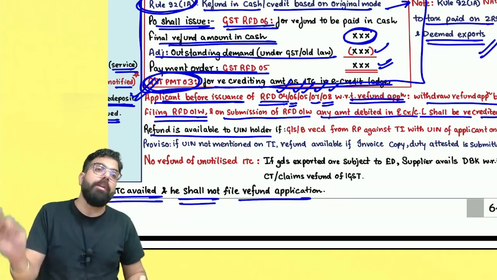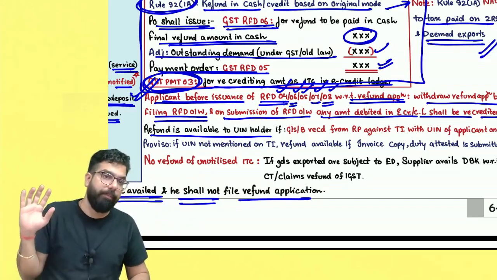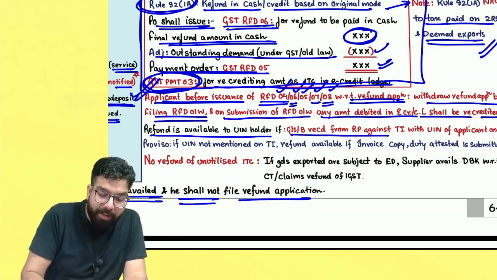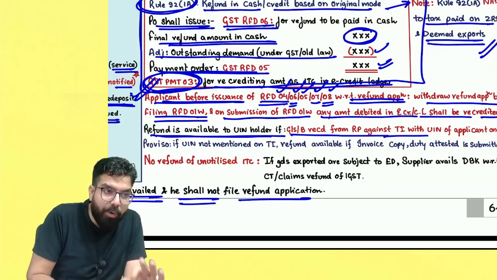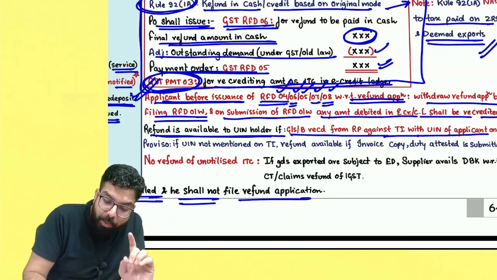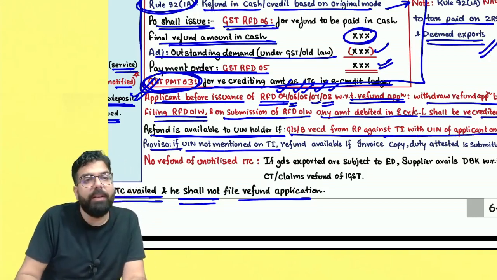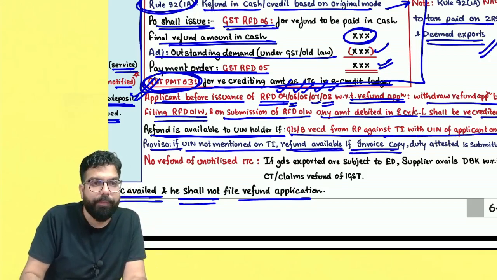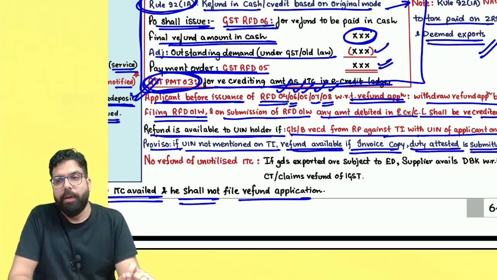But supposing he has received some supplies on which his GST number is not written, then for those invoices they are telling goods and services received from a registered person against a tax invoice. Always remember, refund is available only if they have received the goods, services or both from a registered person against a tax invoice with your UIN number written. But if UIN is not mentioned in the tax invoice also, then refund will be available if the invoice copy duly attested is submitted. Are we clear, everyone?